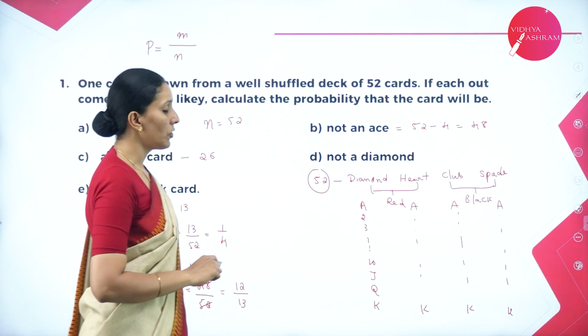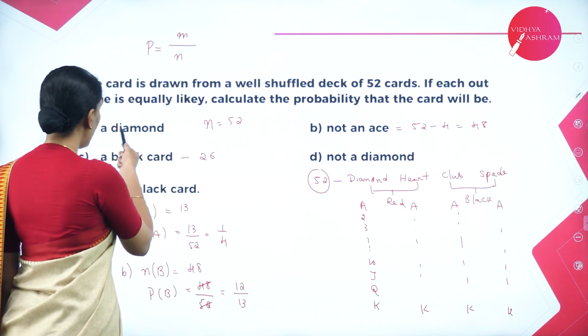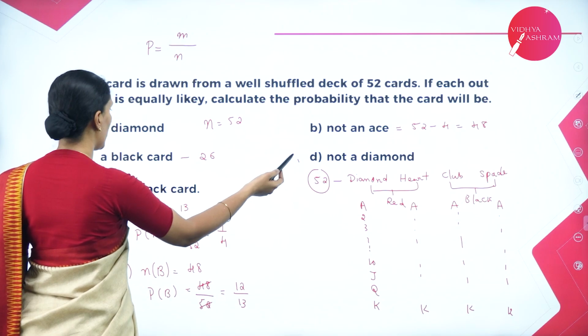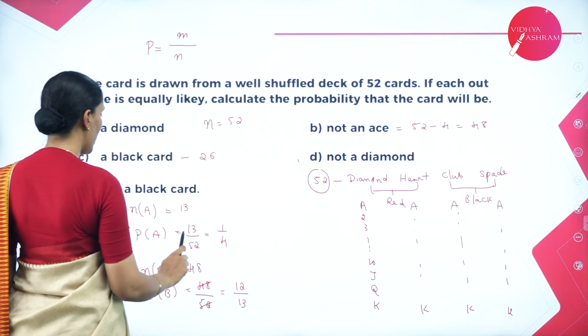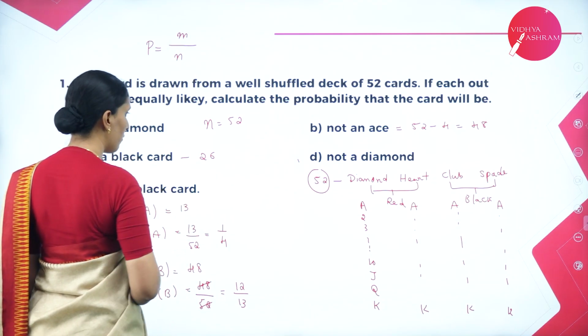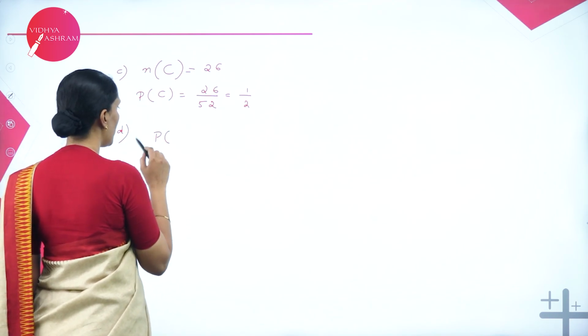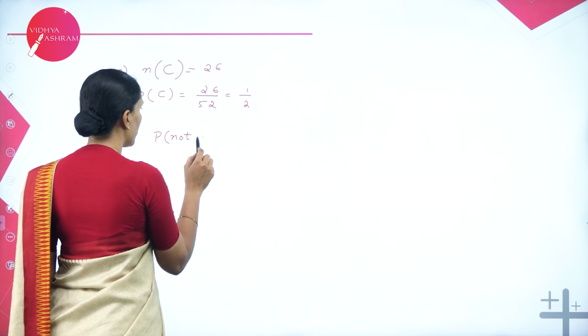Next question, we have not a diamond. We have a diamond, we need not a diamond. So it's complementary to each other. So therefore we know the probability of a diamond, we got it as 1 by 4. So let me write the event as probability of not a diamond.